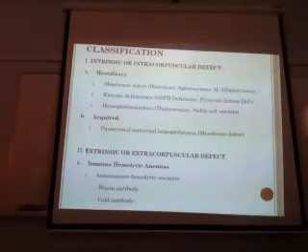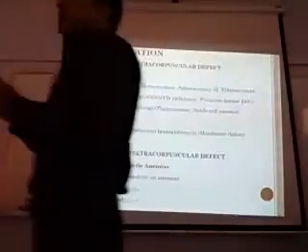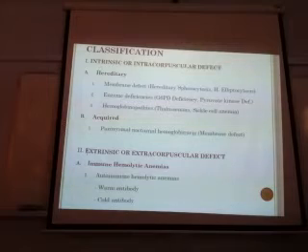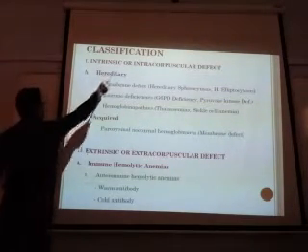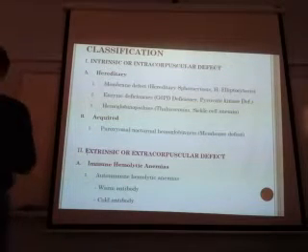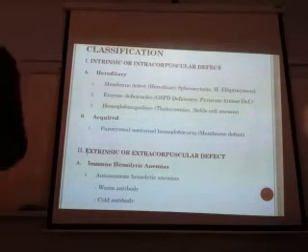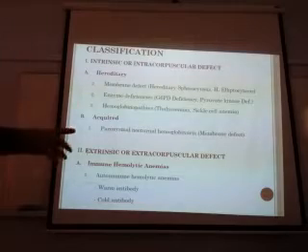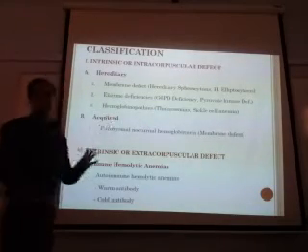Either inside the RBC or outside the RBC. So what can be wrong within the RBC, intrinsic or intracorpuscular? You have two things: either from birth, hereditary, or acquired during life.